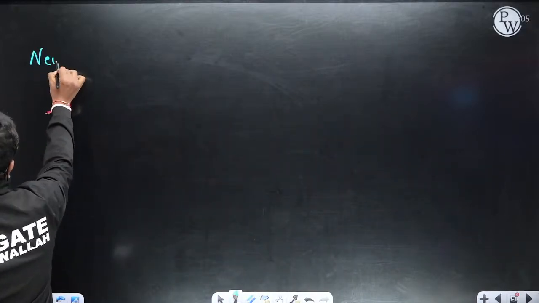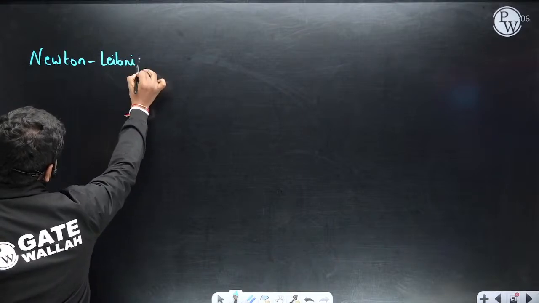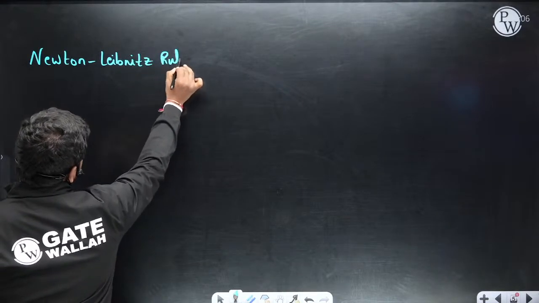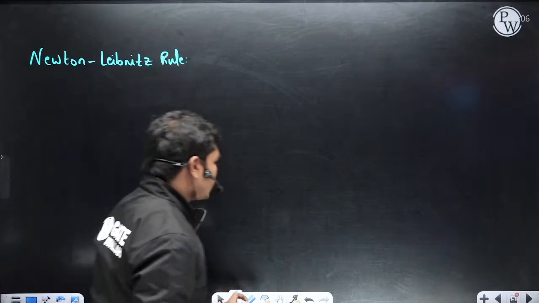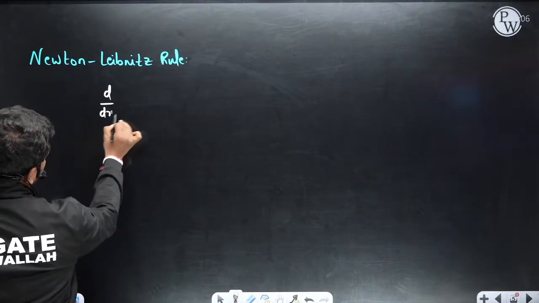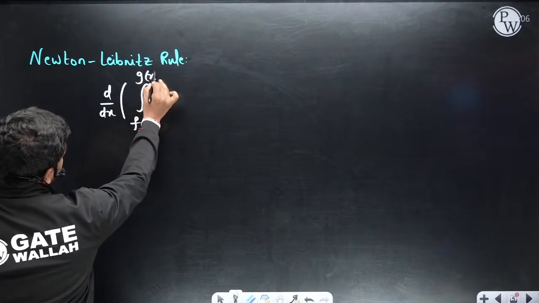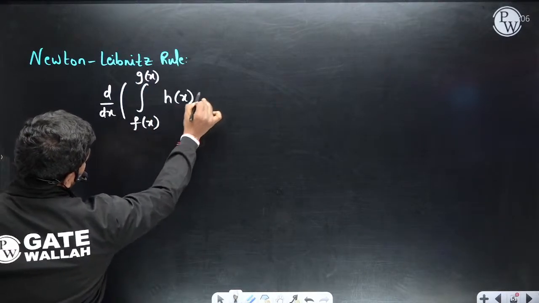We have something called Newton-Leibniz rule. So what does this Newton-Leibniz rule tell you? d by dx of the integral from f of x to g of x of h of x dx.